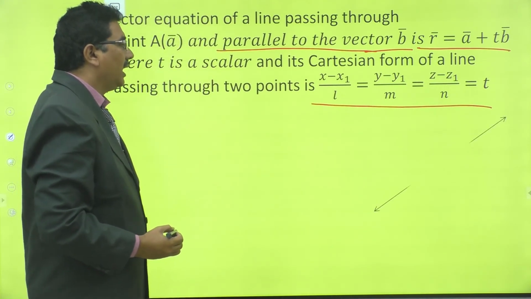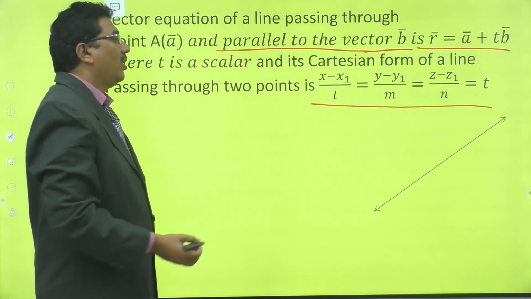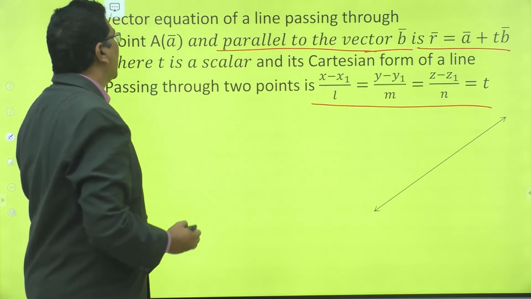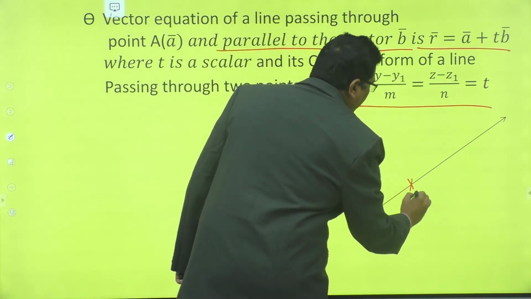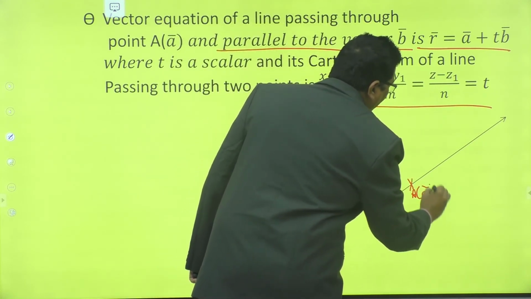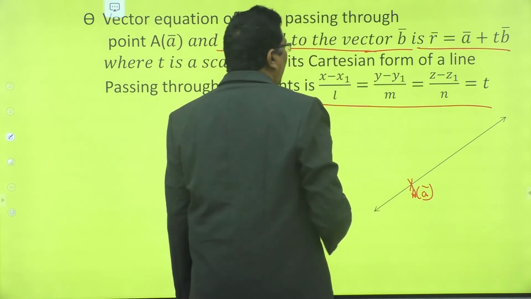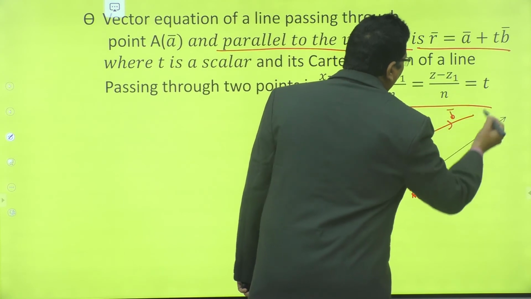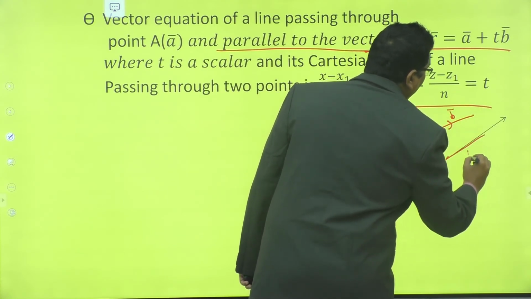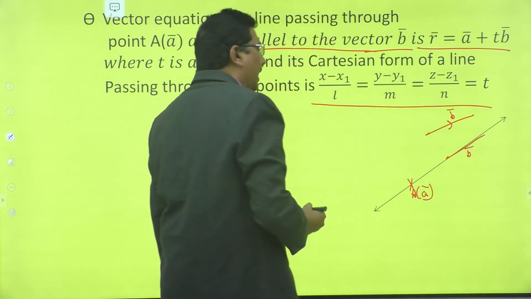Now see how to prove this. Suppose this is a line passing through point A bar and parallel to the vector B bar. This is B bar, or B bar is taken like this.